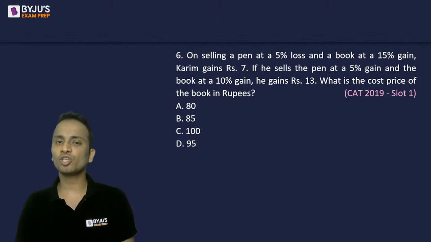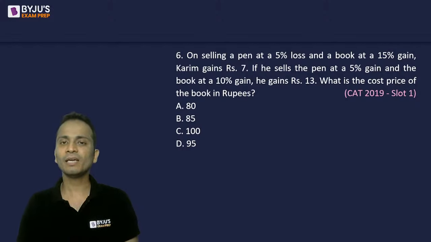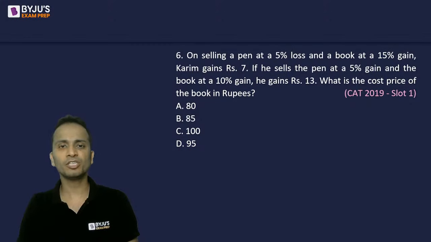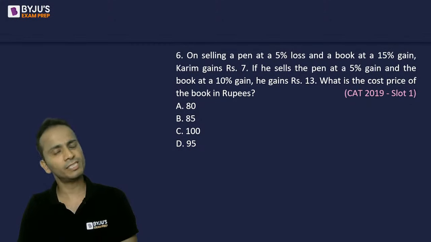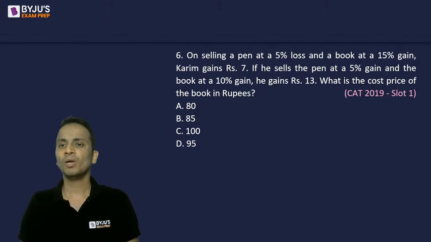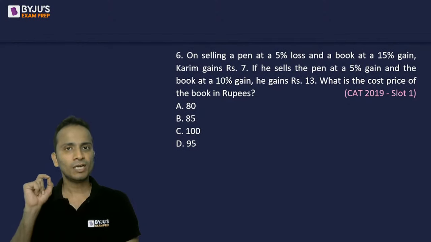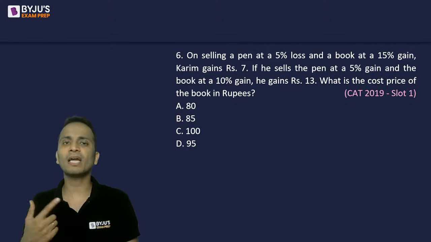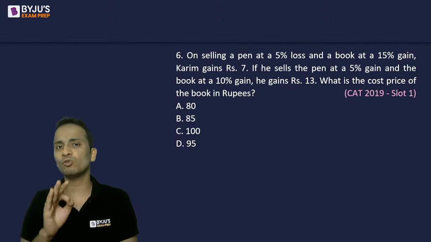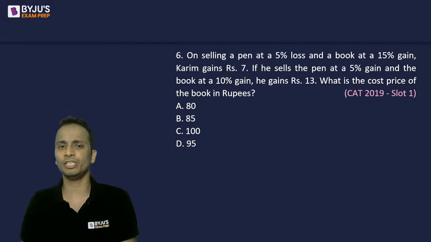CAT 2019 slot number 1. On selling a pen at 5% loss and a book at 15% gain, Kareem gains rupees 7. If he sells the pen at 5% gain and a book at 10% gain, his gain will be 13 rupees. What is the cost price of the book in rupees? A very simple question, but it was asked in 2019, and similar types of questions can appear in your examination. You just have to look for these questions.